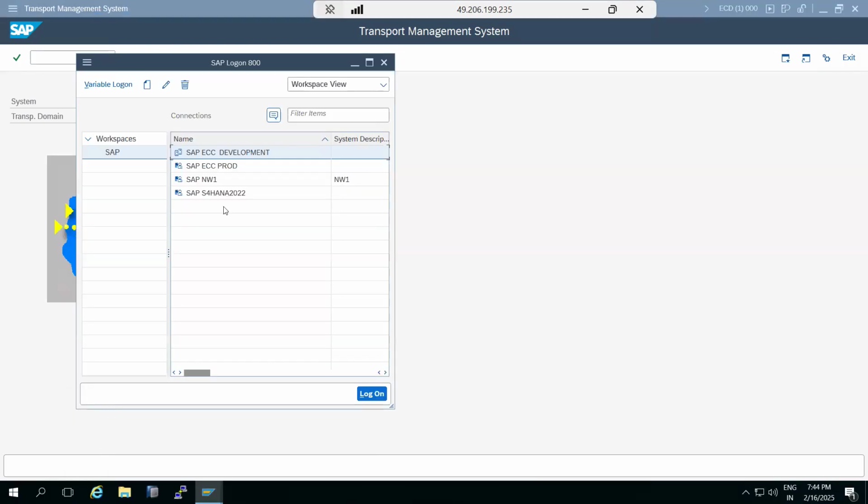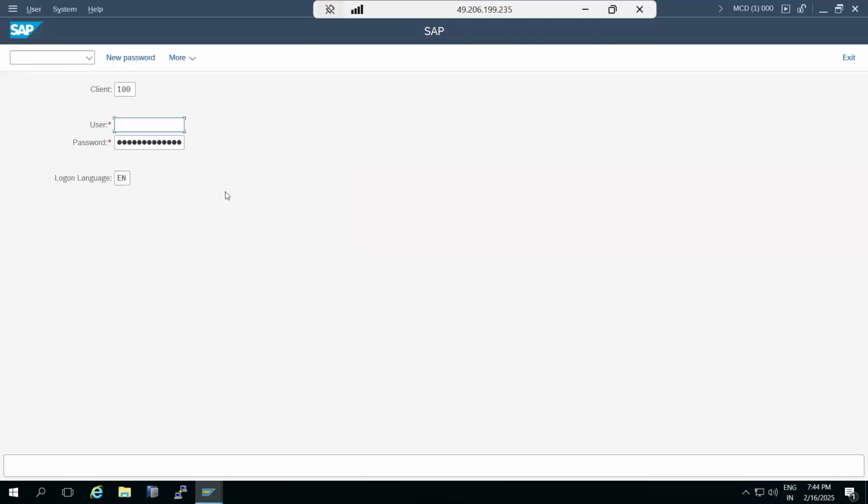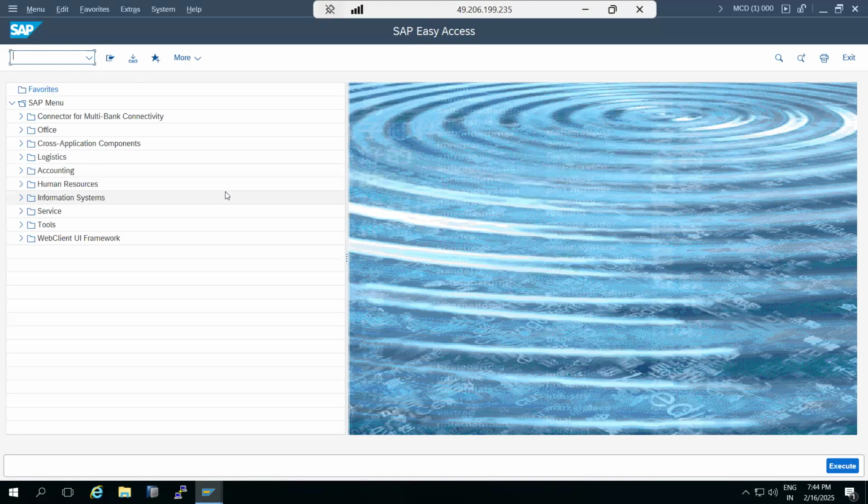Same as this, other systems also we have to add. But this is on different operating systems, so let's see whether it will work or not. In this case, we can go to the license, going to STMS.